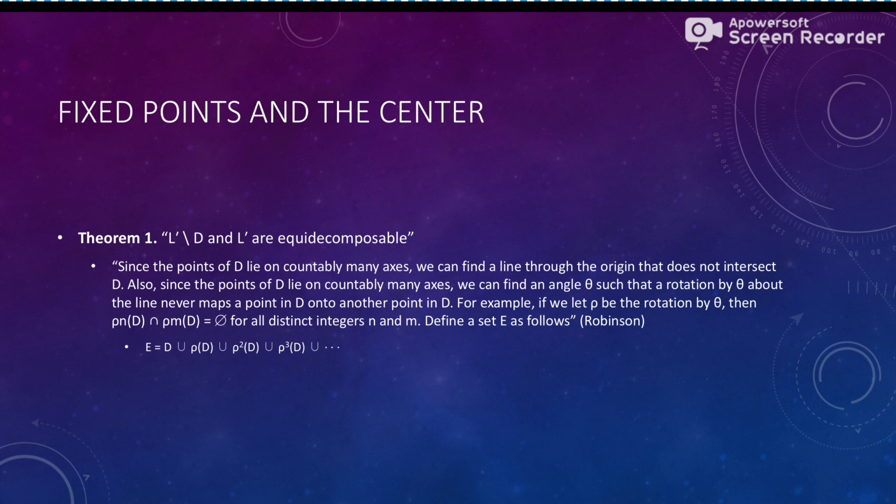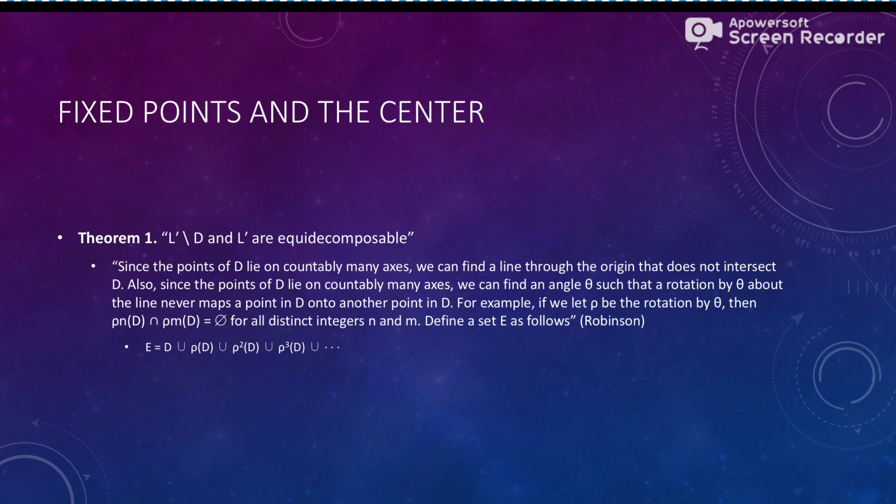Also, since the points of D lie on countably many axes, we can find the angle theta, like we stated above, an irrational multiple of pi that we chose, such that rotating by theta around the line never maps a point of D to another point of D. For example, let rho be the rotation by theta. Then rho^n of D and the intersection of rho^n with D are the empty set for all integers n and m, right?